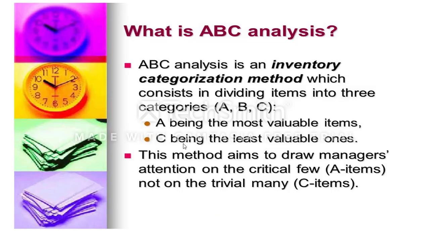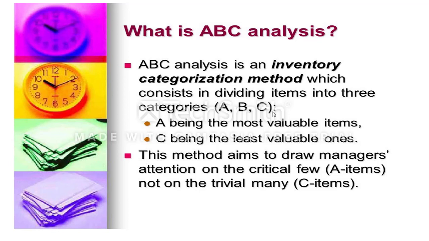Next I go to selective inventory control techniques. This is one of the inventory management methods. I already said ABC and VED are asked in the syllabus. ABC analysis is also called always better control analysis. ABC inventory is a categorization method which divides items into three categories: A items, B items, C items.